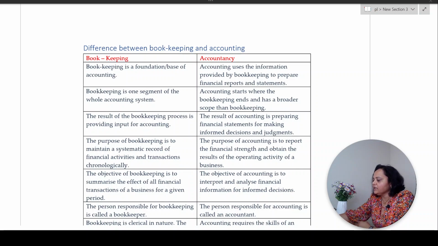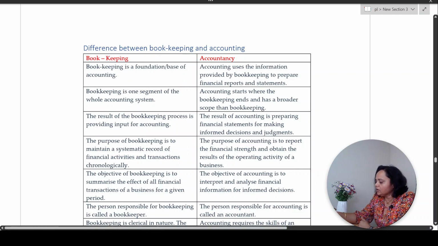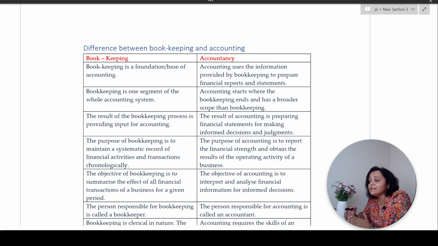So, bookkeeping is basically the first step of accounting. On the basis of the records that are maintained in the books of accounts, analysis of those entries is done in accountancy. Accountancy follows bookkeeping. Correct? Now, the results of the bookkeeping process provide inputs to accounting. So, at the end of bookkeeping is where accounting starts. Correct? Accounting is just record keeping, bookkeeping is analyzing those records.